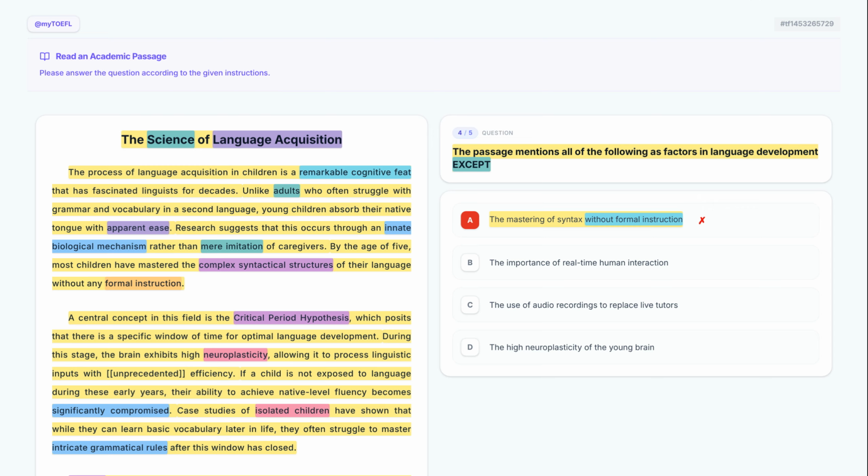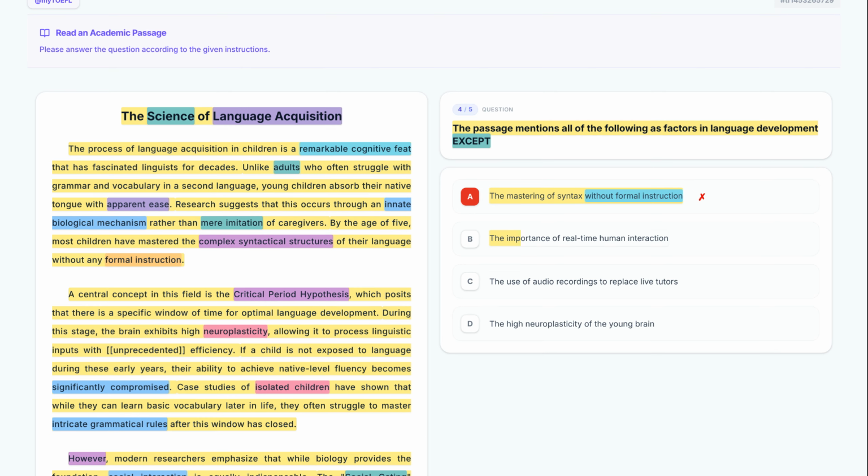Now, let's examine option B, the importance of real-time human interaction. Paragraph 3 emphasizes real-time human interaction as indispensable. Since this is mentioned as a factor, it cannot be the answer. Discard it.